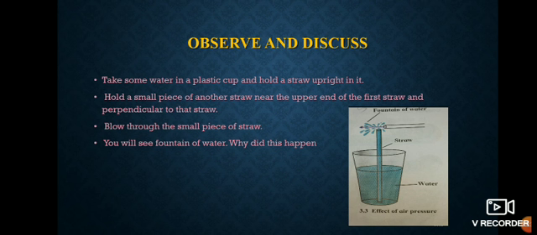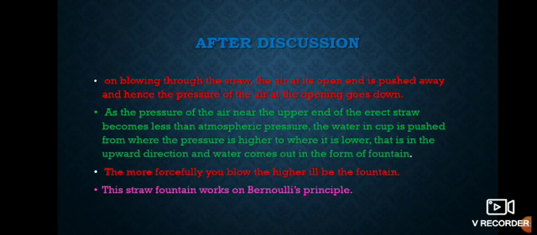You have to blow air through that small piece of straw. You will see a fountain of water. So why did this happen? On blowing through the straw, the air at its open end is pushed away, and hence the pressure of the air at the opening goes down.